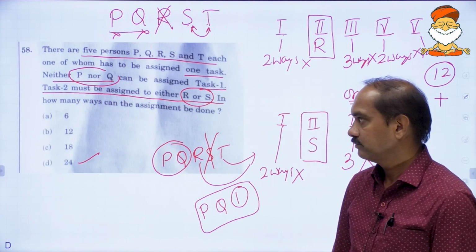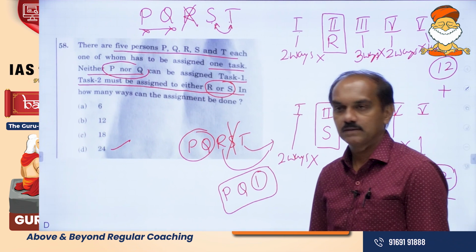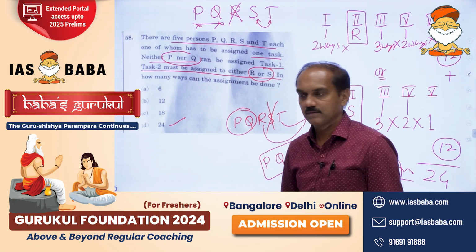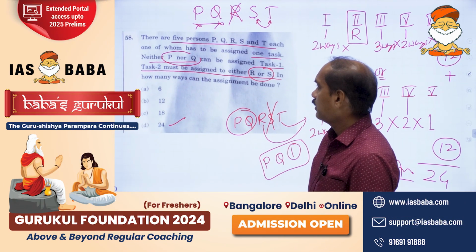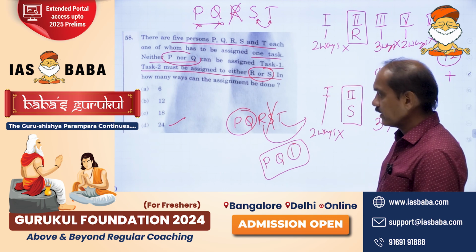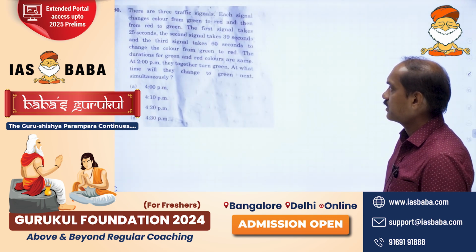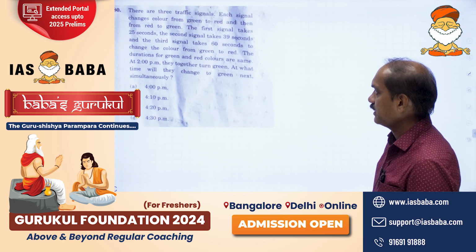And it was on the expected lines. It is not a surprise, okay, problem in this question paper. Moving on to the next one. Here is our next problem. I think it is the last, 80th problem.